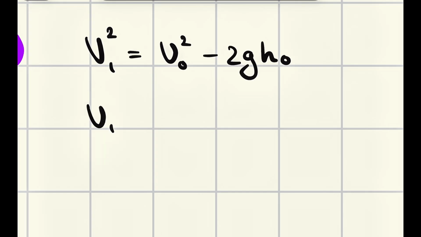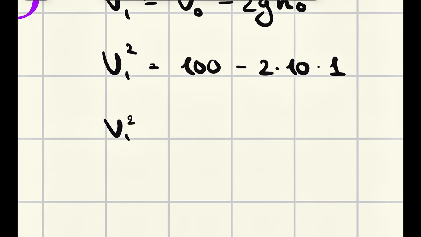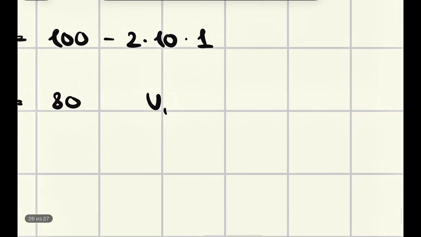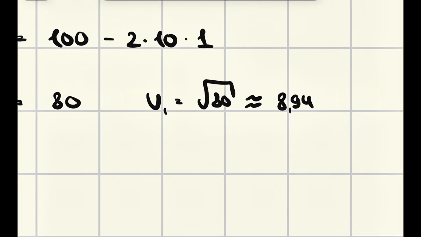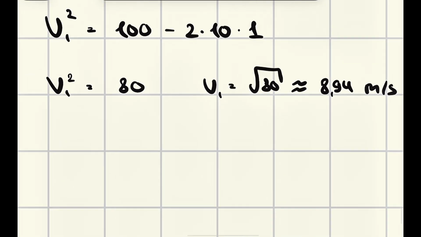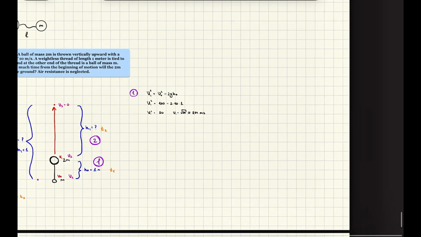And we need to find this v1 squared, yeah? v0, it was said that it is 10, that's why it will be 100, because 10 squared. Minus 2g, let's take it as 10, and h0 is 1 meter, yeah? We definitely know that. v1 squared equals 100 minus 20, it is 80, and v1 will be just square root of 80, which is about 8.94 meters per second. Good, good.